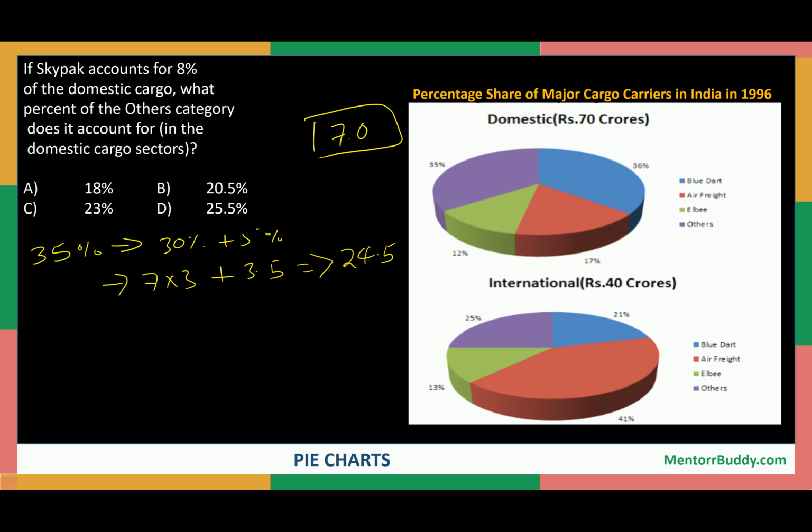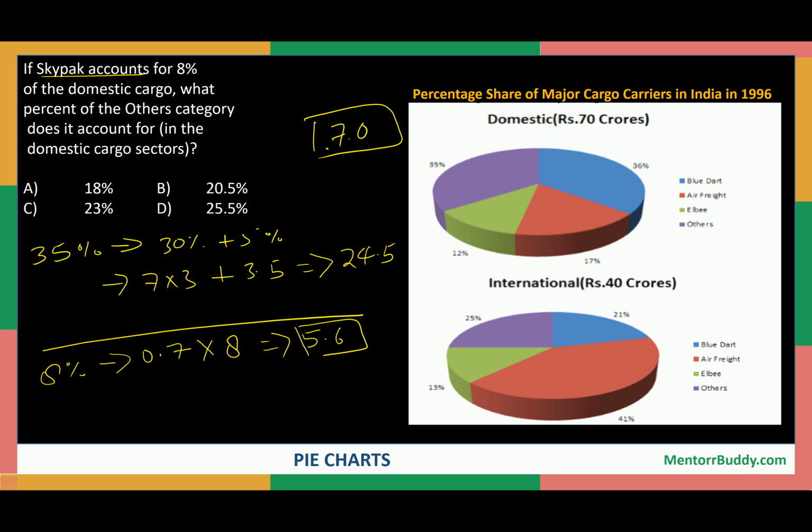Now we will find 8% of the total revenue, which is the revenue generated by Skypark. We know 1% is how much? We place the decimal point two places before, so 0.7 is 1%. So 0.7 multiplied by 8 will give you 8%. 8 into 7 is 56. So 5.6 crore comes out to be the revenue generated by Skypark.